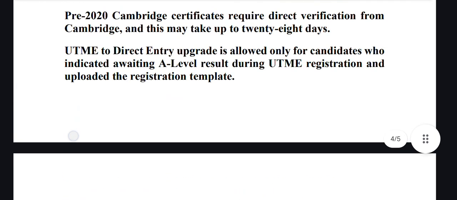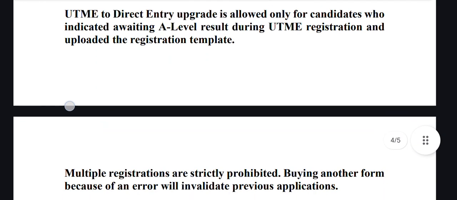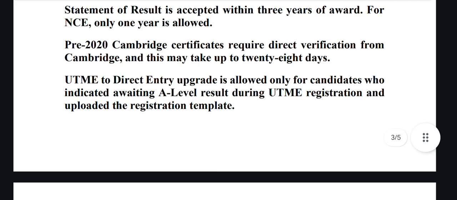If you are registered for UTME, you can upgrade it to DE whenever they announce that the UTME to DE upgrade is out. That means you indicated that you had an A-level result awaiting during your UTME registration, and now the A-level result is ready and you want to upgrade.